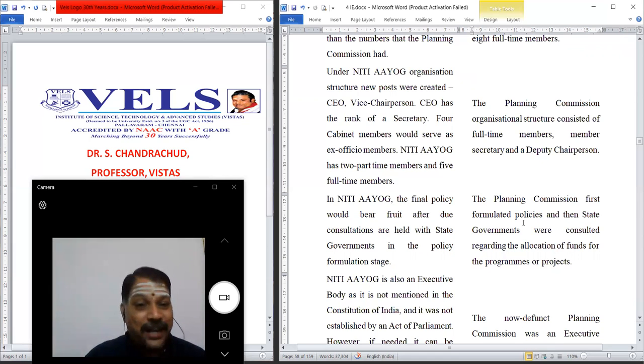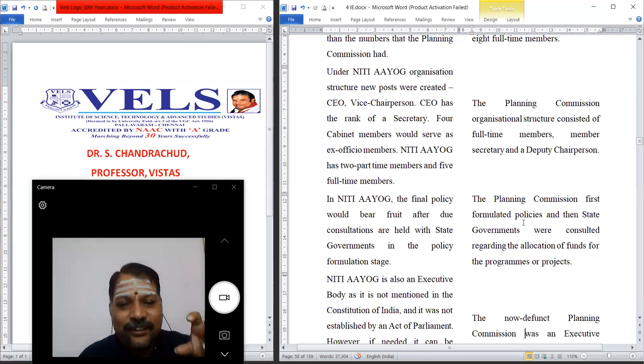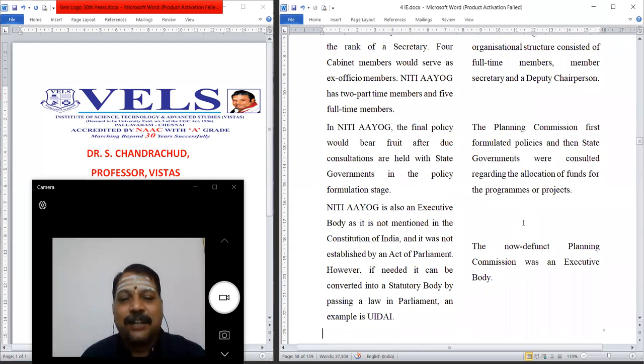But in the case of the Planning Commission, policy would be framed by the central government and passed on to the state government without any consultation, because they would allocate the funds and the programs and projects would be imposed on the state government. That is why it was not much successful.